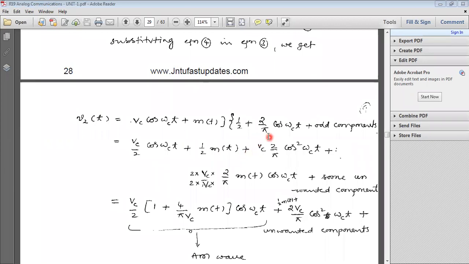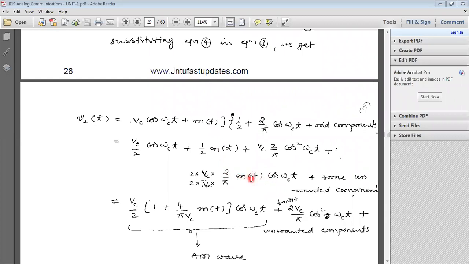Again, if we multiply with this term, Vc 2 by pi cos omega ct into cos omega ct, that is cos square omega ct, plus, if we multiply with M of t, 2 by pi M of t cos omega ct.